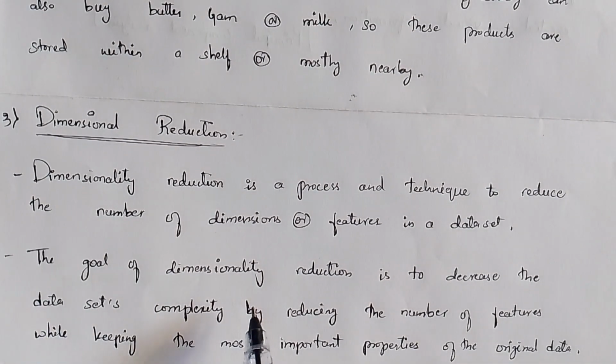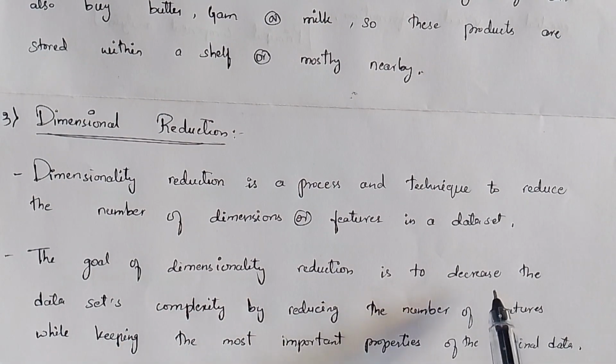The goal of dimensionality reduction is to decrease the dataset's complexity by reducing the number of features while keeping the most important properties of the original data. This is what I said before. The main goal is to reduce the dataset by removing the features that are mostly not important and don't affect the original data, and it will maintain the originality of the data. This is how dimensionality reduction works.